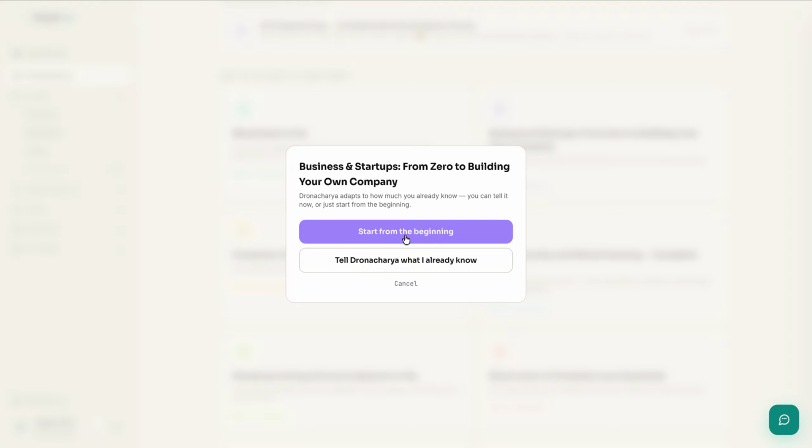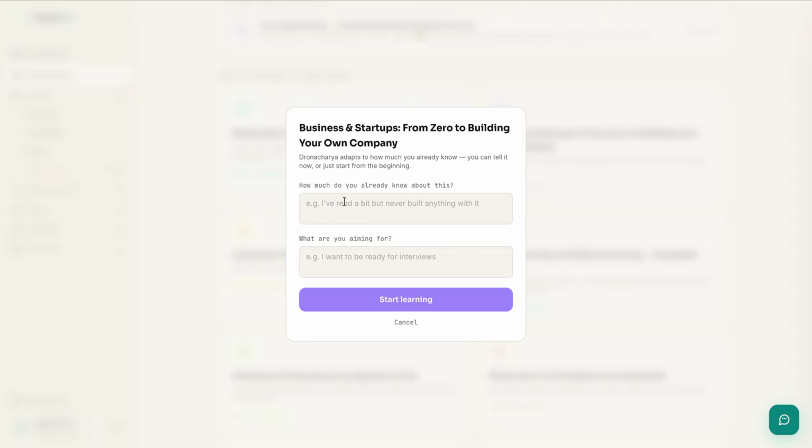So if I click on start from beginning, a new course will start. But if I click on tell Dronacharya what I already know, then another pop-up window will open up, and it will ask us for some information about us, like how much do we already know about this concept, and what is my aim. For example, in business I already know about startups, I know business laws, I know about monopolies and everything.